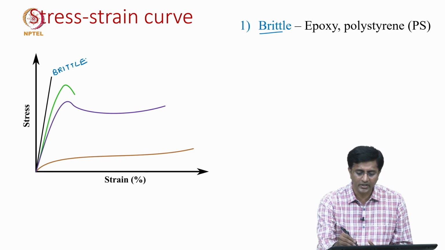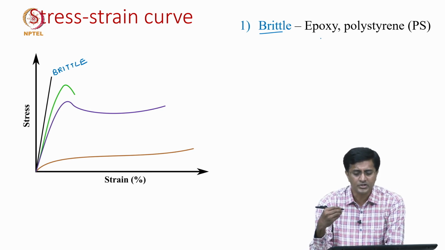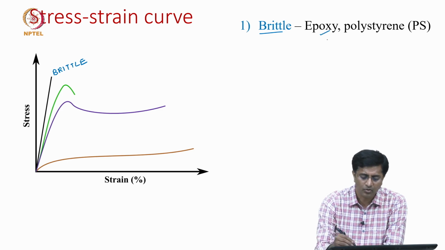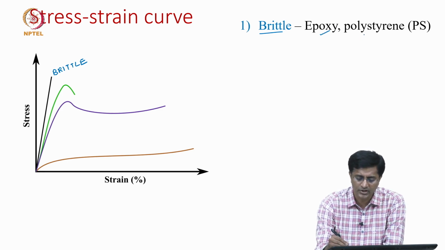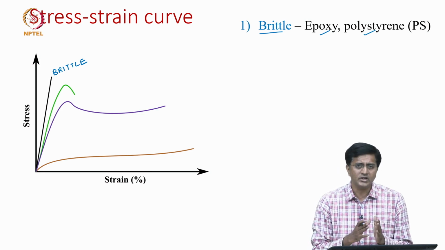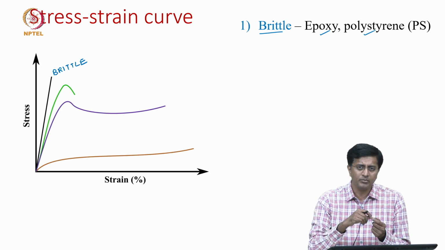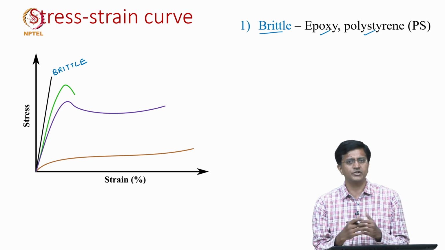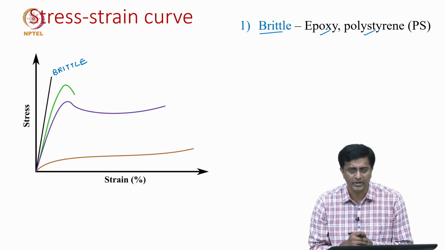This is shown mostly by crystalline materials or networked polymers like thermosets such as epoxy and polystyrene. Here we see that upon loading the behavior is elastic, but failure happens suddenly, which we all know is the definition of brittle behavior.